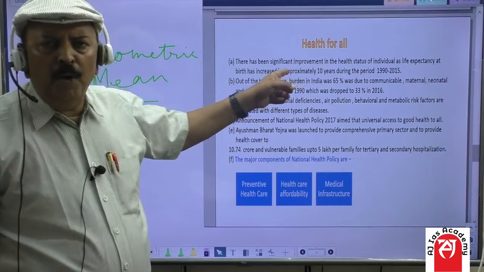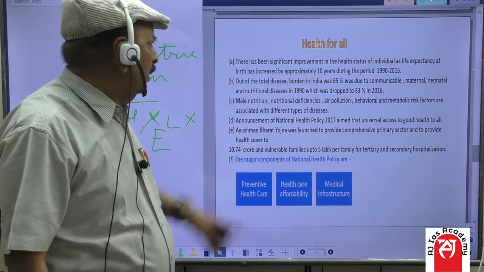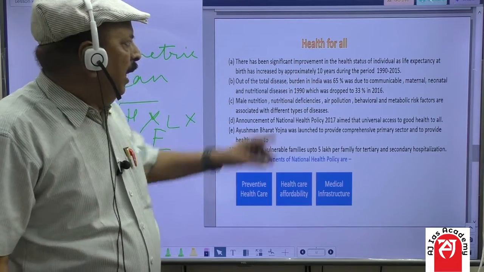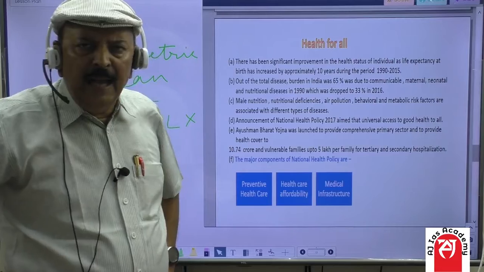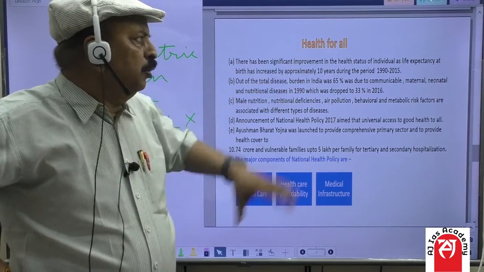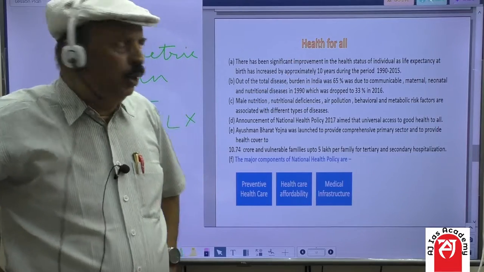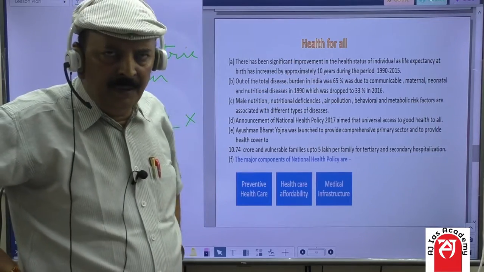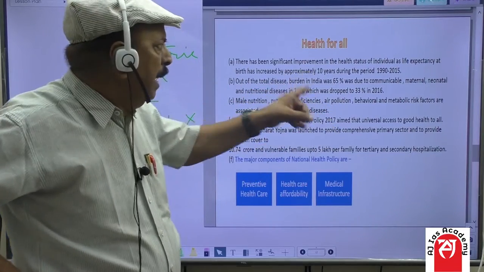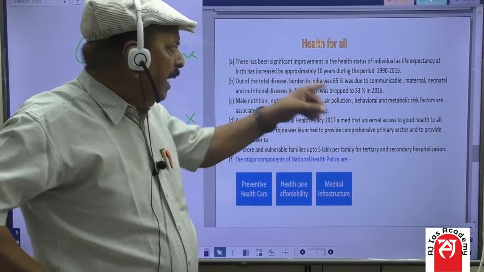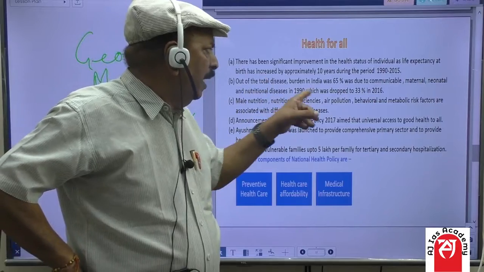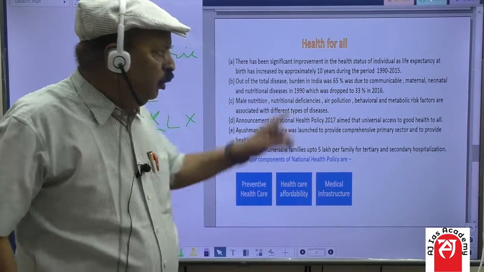Students, the other component of SDI in India is health for all. There has been significant improvement in the health sector. Health status of individuals, as life expectancy at birth, has increased about 10 years during the period 1990 to 2015. Secondly, out of the total disease burden in India, 65% was due to communicable, maternal, neonatal, nutritional disease in 1990, which dropped to 33% in 2016.